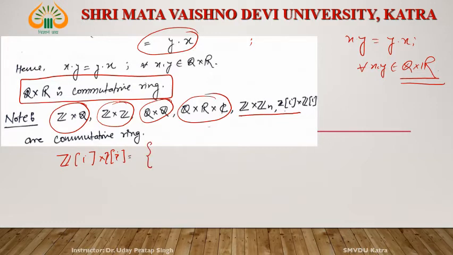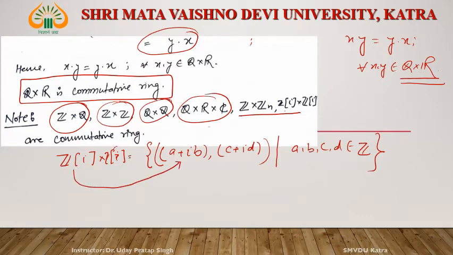It is something like this: a plus ib and c plus id, where a, b, c, d belong to Z. This Z[i] cross Z[i] is a set of ordered pairs, one element from this Z[i] and one from this Z[i]. The first element is a plus ib and the second element is c plus id. This belongs to Z[i] and this also belongs to Z[i].